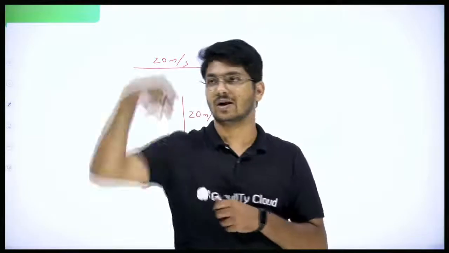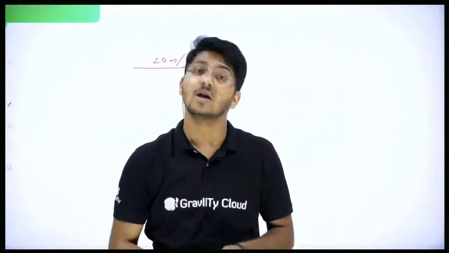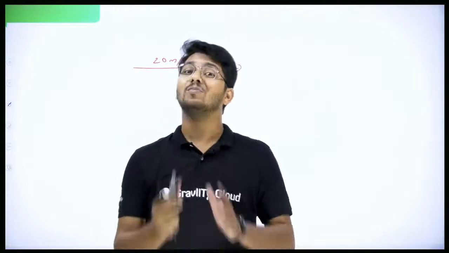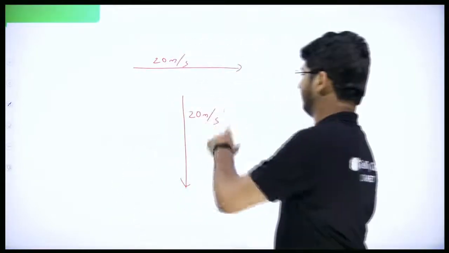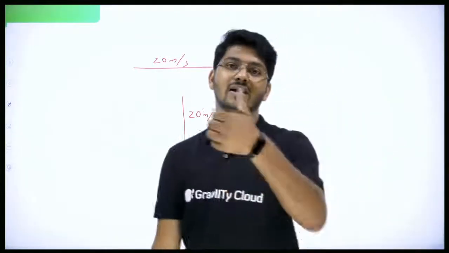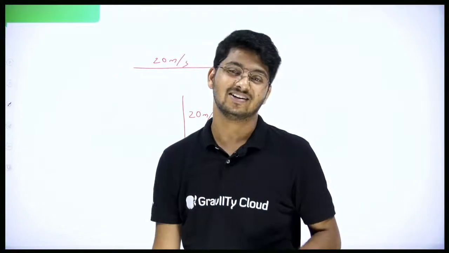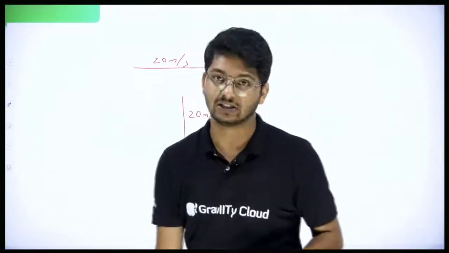One is going towards right. One is falling down. Are their motions same? No, they are not. Why? Because direction is different. So when do you say the two motions are same? When their speeds are equal and when their directions are also equal. Speed and direction. Yes or no?